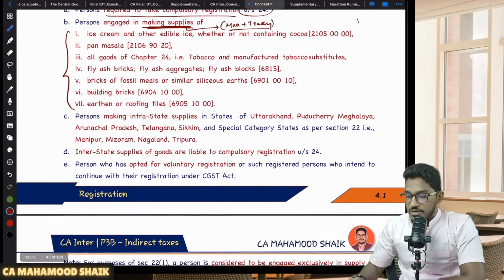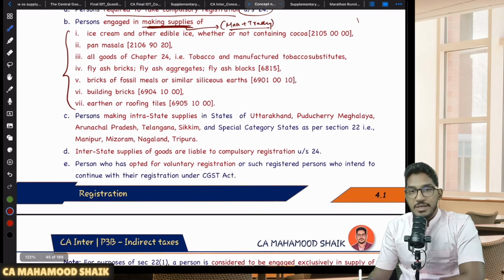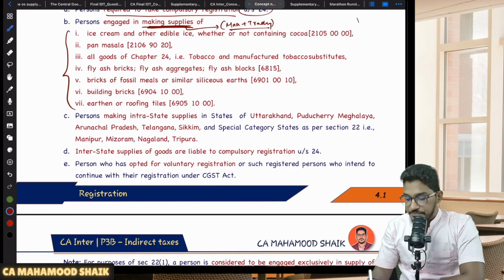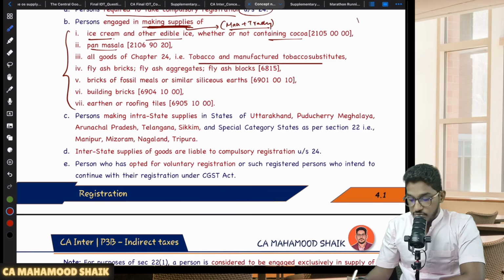you can't enjoy that enhanced threshold limit of 40. Sir, what are those products which I should not be making supplies of if I want to enjoy that enhanced threshold limit of 40? So number 1, ice cream and other edible ice, whether or not containing cocoa, pan masala, all goods of chapter 24, that is tobacco and manufactured tobacco substitutes.